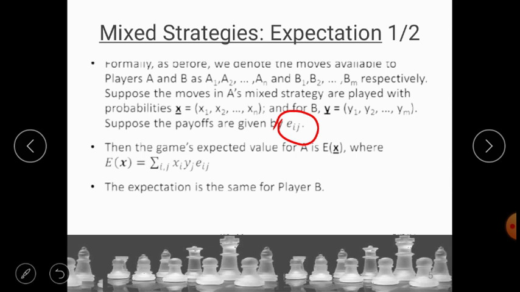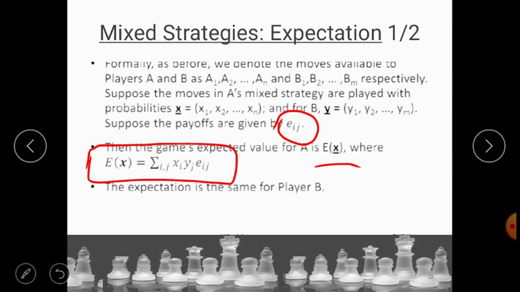Then the game expected value for A is E of x, where E of x is the summation of the product of xi, yj and E of ij, where x is A's mixed strategy played with probability x, and y is the mixed strategy for B played with probability y, and it is multiplied with the payoff, which is E of ij.